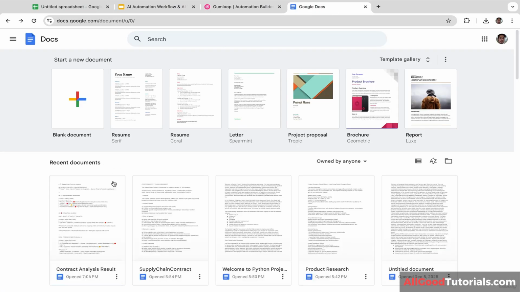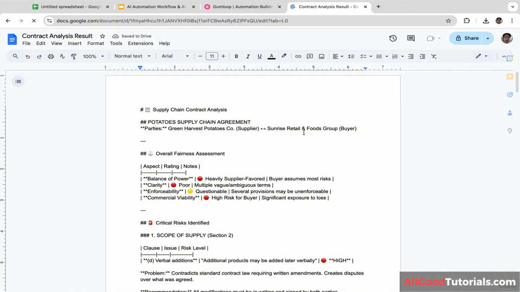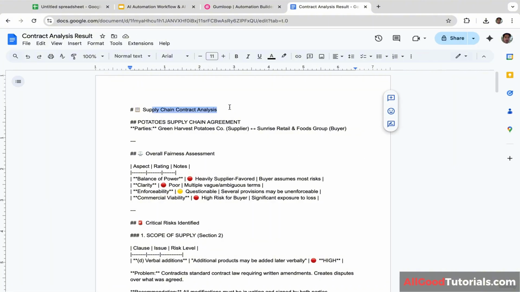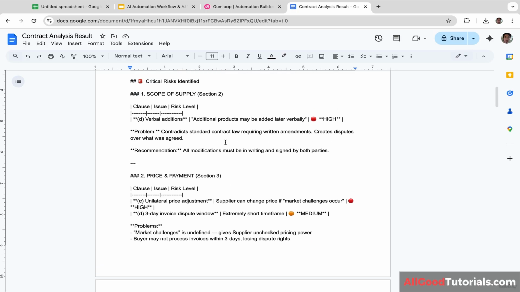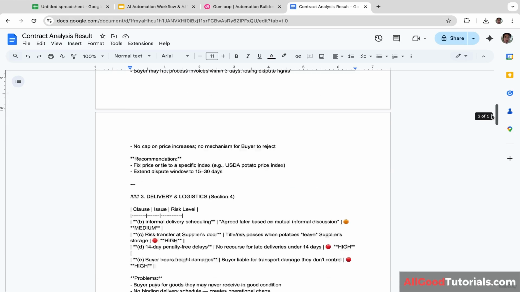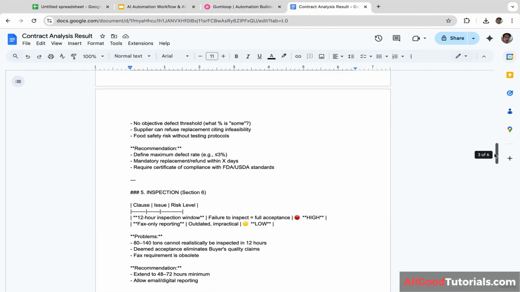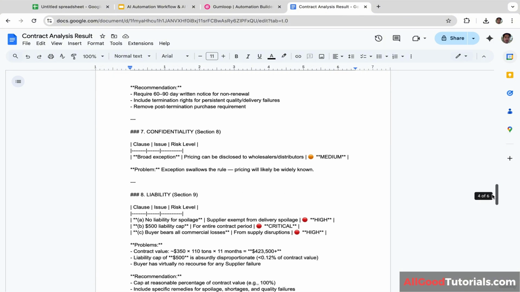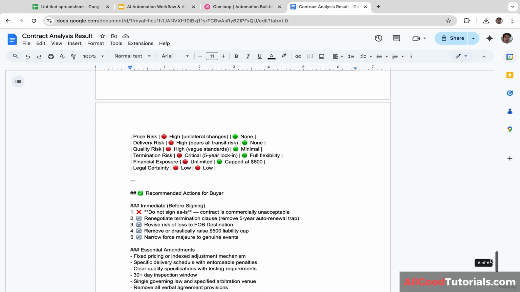Okay, now let's open Google Docs and let's open this file, contract analysis result. This document was created by AI. Okay, here is the title, supply chain contract analysis. We have overall fairness assessment, and these are critical risks identified. There are many sections like scope of supply, price and payment, delivery and logistics, quality standards, what else? Inspections, duration and termination, confidentiality, liability, and still many more.